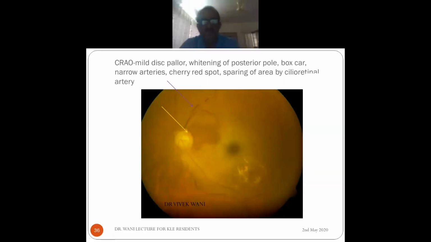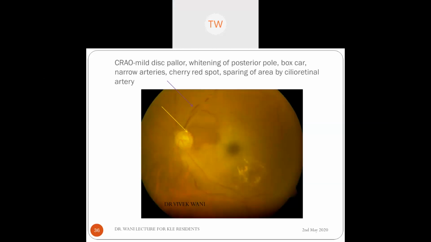Can you see all of this? Can't see the slide. Pardon? Can't see the slide, sir. You cannot see the slide? Why? There is a lag, sir. I think Zoom is better. Okay, so you can see now.